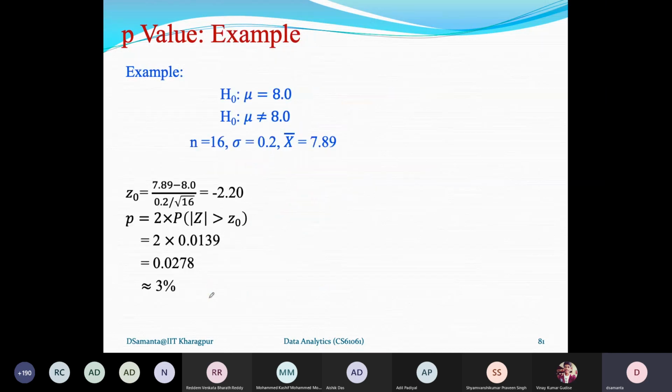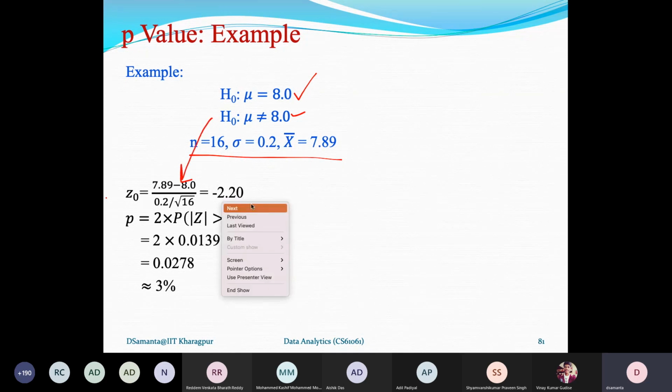Okay. Now let us consider an example so that you can understand this concept. Now this is one hypothesis testing where we have to test this null hypothesis. The alternate hypothesis is this one. So it is a two-tail test. And for a sample which is obtained, this is the sample data: n the size, the variance, and x bar the sample mean. So Z0 can be calculated from all these data. It is like this, 2.20.